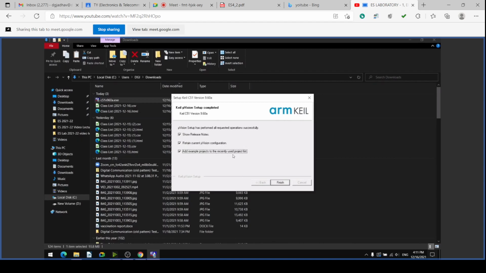Add the example project to the recently used project list. You can use it for adding the example projects. Example projects will be added here, so you will get ready-made example projects. So keep this tick, add the example projects, and then I will click Finish. So I will get the release notes.